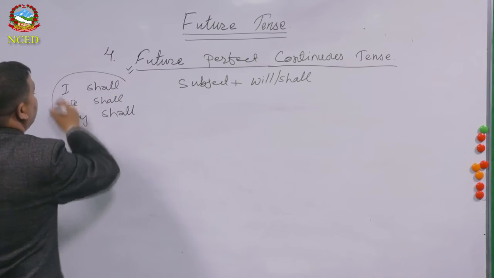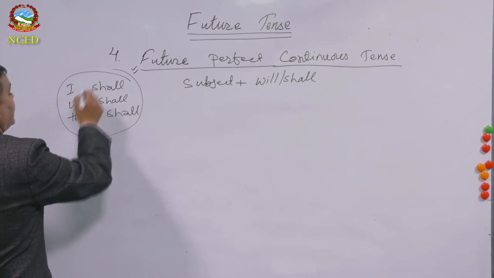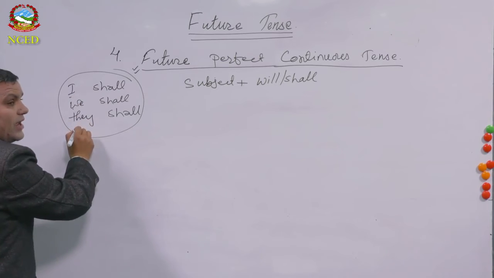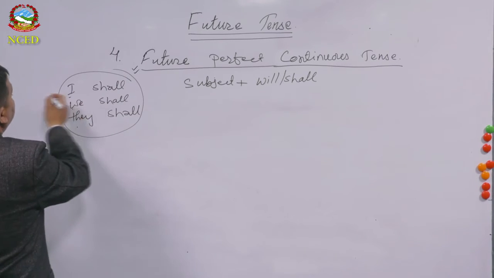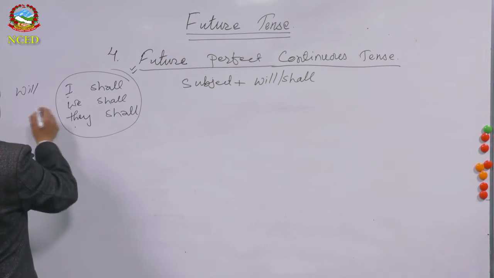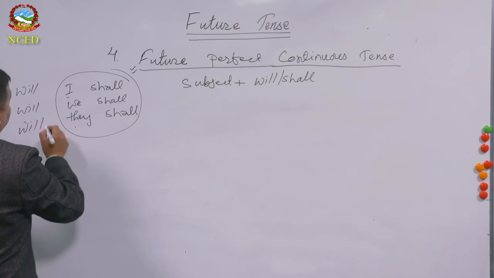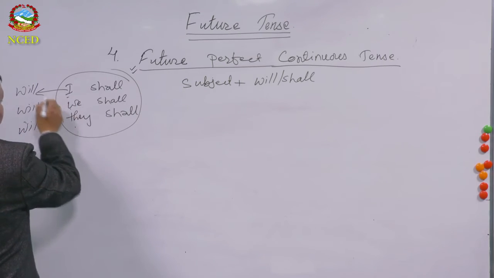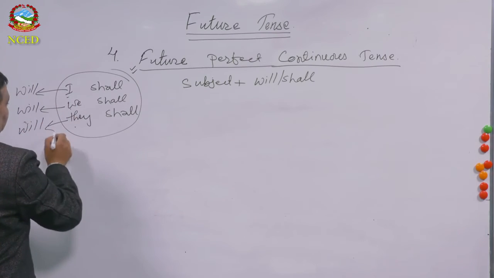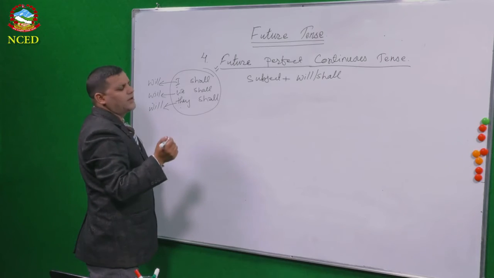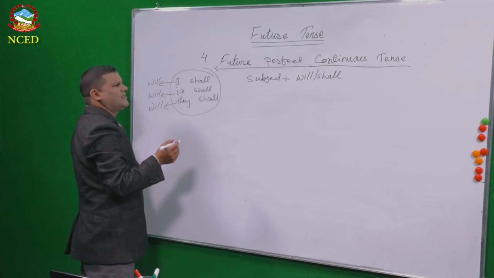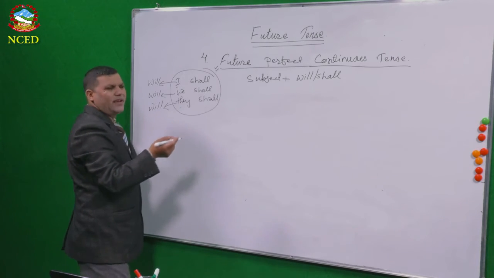Basically, we use shall with I, we, and they. Even we can use will also for that. We can use will or shall both. That you have to know. But basically, we rarely use he shall or she shall. We will use he will or she will.